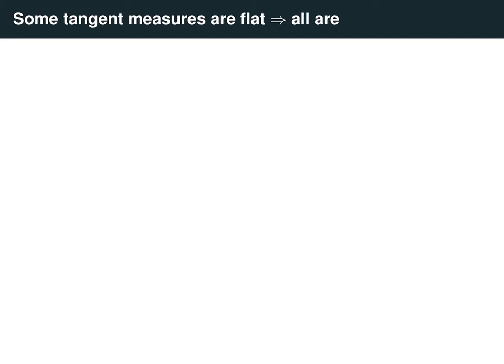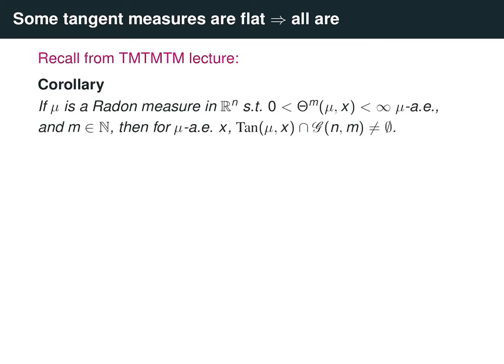So last week, for example, we proved Marstrand's theorem that said that if the m-dimensional densities exist almost everywhere, then m must be an integer. And in that case, the tangent measures are always uniform measures. Now, recall that uniform measures aren't necessarily flat. They could be conical. But this week, when we discussed the tangent measures of tangent measures theorem,